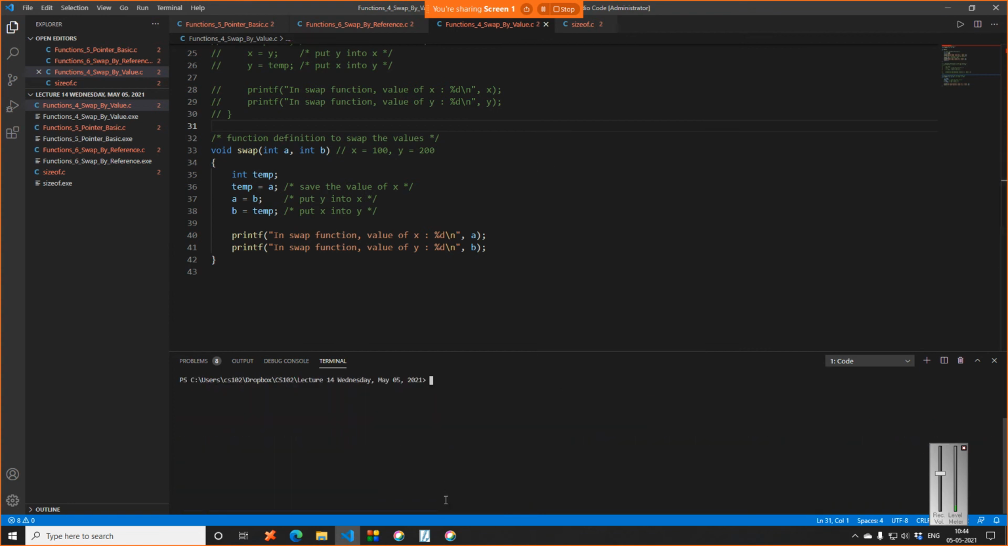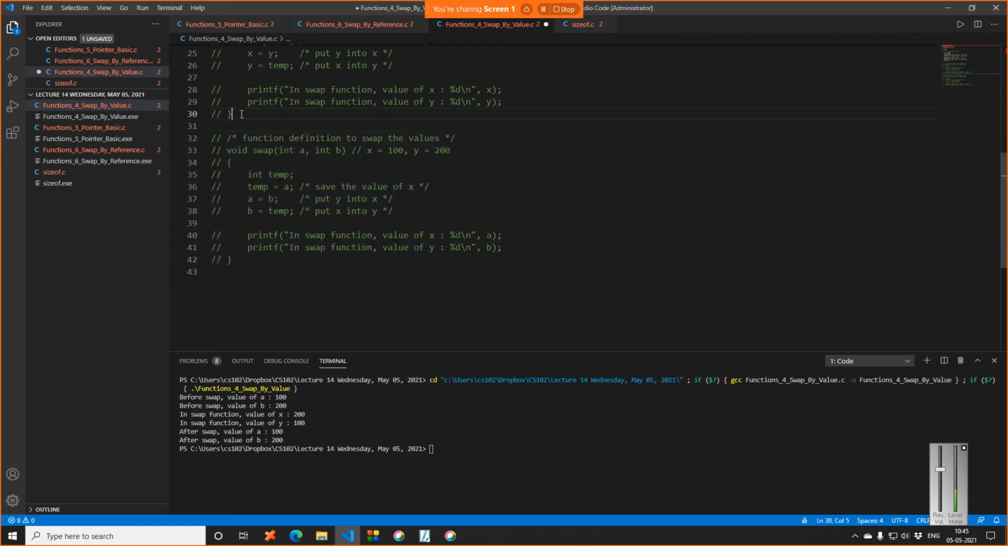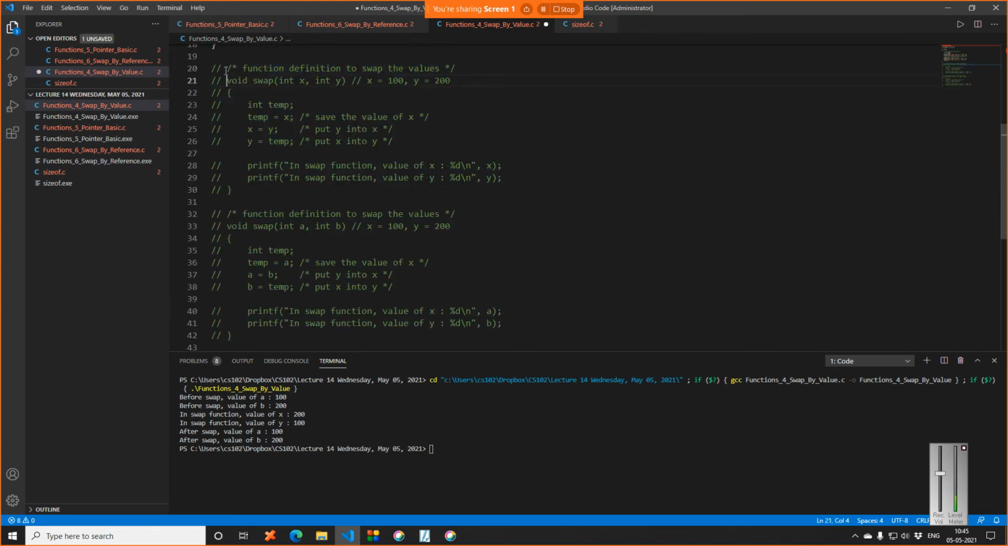So let me clear the screen and run the code again. You can see it is 100, 200 before swap. In the function, it is 200 and 100. And after swap, the value of A and B is again 100 and 200. So whether you keep A or B or X and Y, it does not matter, right?